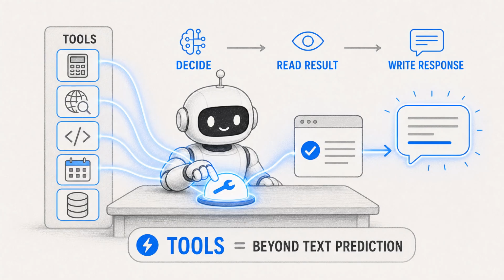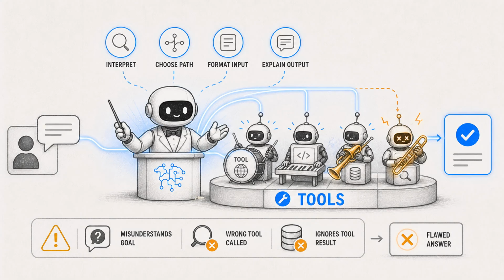Some chatbots can use tools. A tool might be a calculator, a search engine, a code runner, a calendar, or a database. The model decides when to call the tool, reads the result, and then writes a response. This is how a chatbot can go beyond text prediction alone. Even with tools, the model remains the coordinator. It interprets your request, chooses a path, formats the tool input, and explains the output.